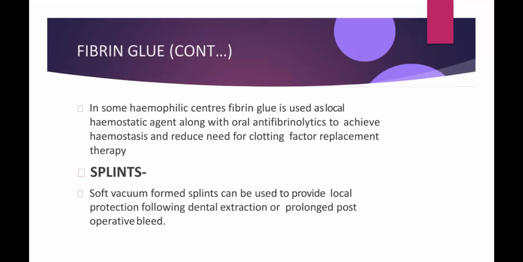Fibrin glue. In some hemophilic centers, fibrin glue is also used as a local hemostatic agent along with the oral antifibrinolytic to achieve hemostasis and to reduce the need for clotting factor replacement. Splints. Soft vacuum formed splints can also be used to provide local protection following dental extraction or prolonged postoperative bleed.